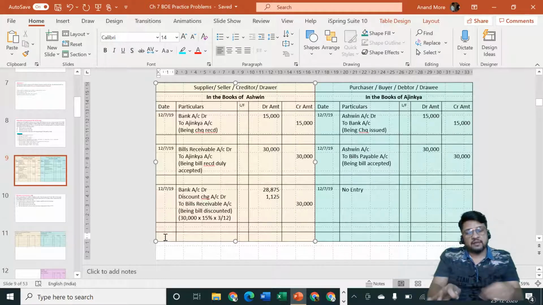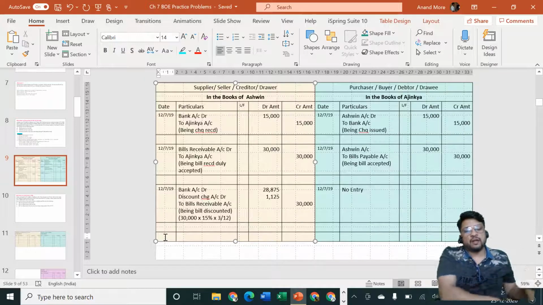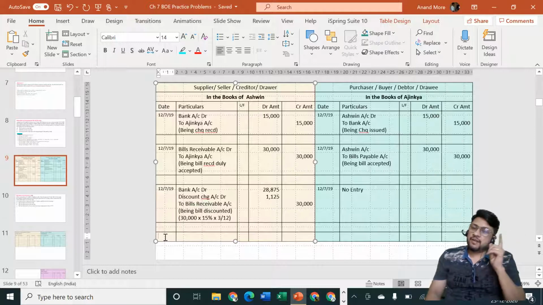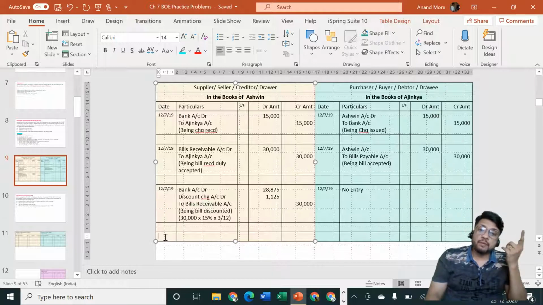Let me get it written on the bill that you received the money. I'll either tear off the bill, I'll throw it away, or I'll file it in my file that I have honored the transaction. But I want the bill now. I don't want just your smiling face. So Ashwin cannot demand money from Ajinkya. Even if he demands, Ajinkya won't pay. Then who is going to demand money? Banker. Because the bill is with the banker.